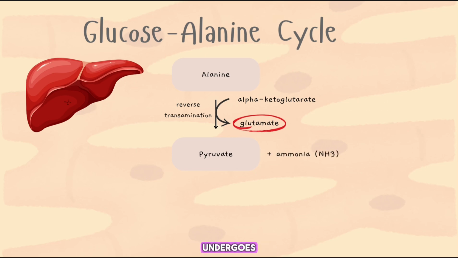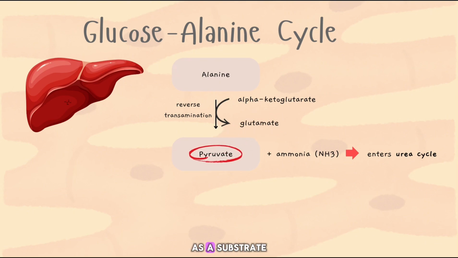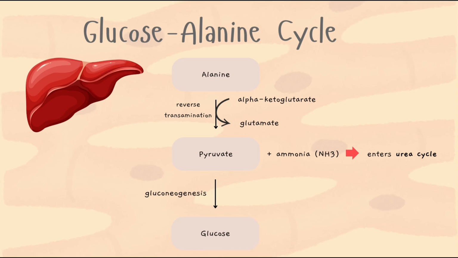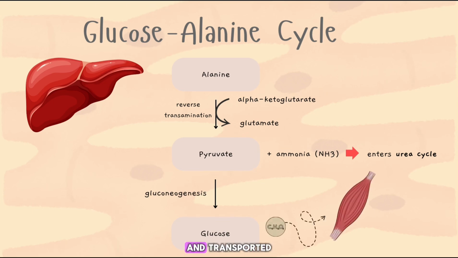Glutamate then undergoes oxidative deamination, releasing ammonia, which enters the urea cycle for detoxification and excretion. Meanwhile, pyruvate is used as a substrate for gluconeogenesis to produce glucose. The glucose produced in the liver is released into the bloodstream and transported back to the muscle, where it can be used for energy production and metabolic processes, completing the cycle.